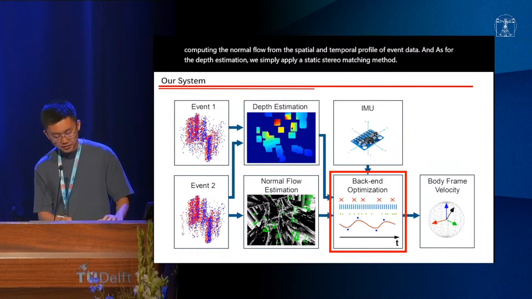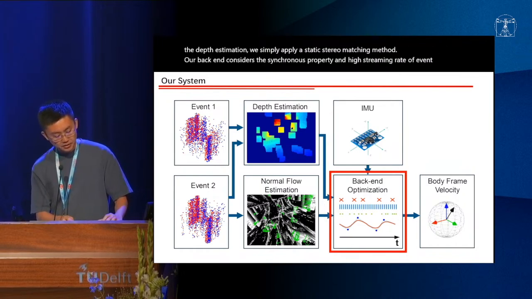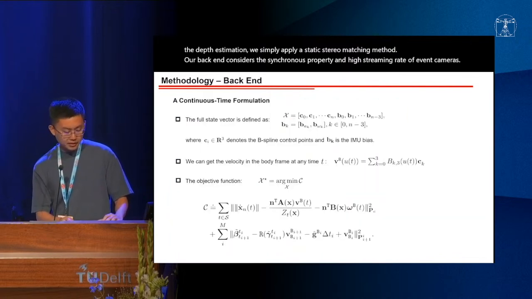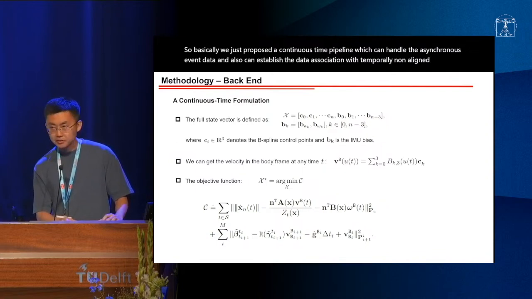Our backend considers the asynchronous property and high streaming rate of event cameras. Basically, we propose a continuous-time pipeline which can handle the asynchronous event data and also establish the data association with temporally non-aligned measurements from the accelerometer.